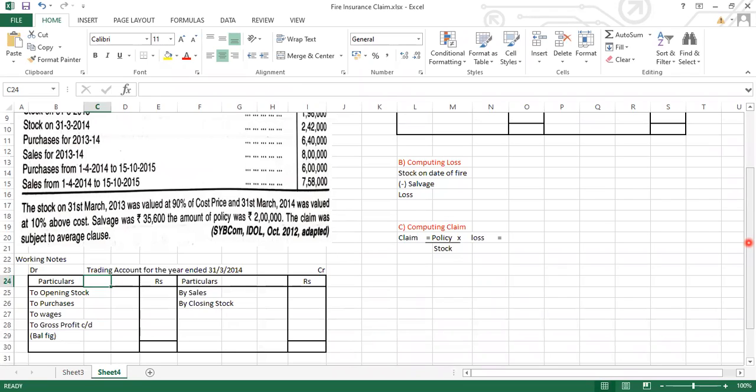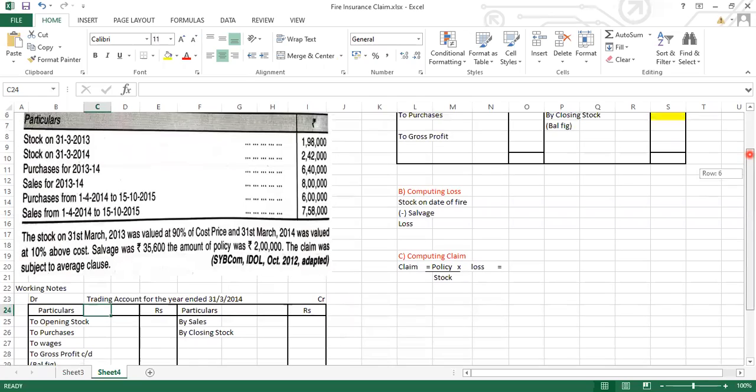Hello, let's start. Draw the format. Particulars, rupees, particulars, rupees. चलो let's start. क्या दिया है अभी? ओपनिंग स्टॉक.